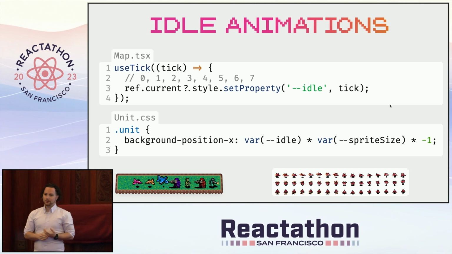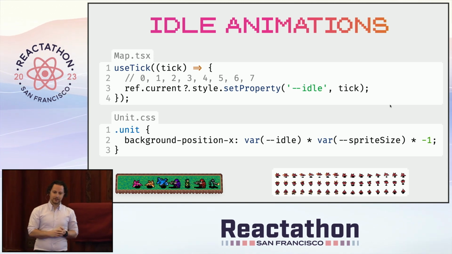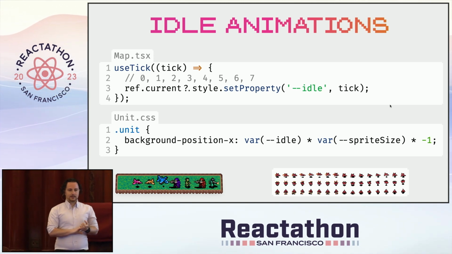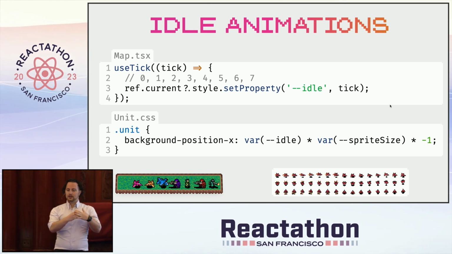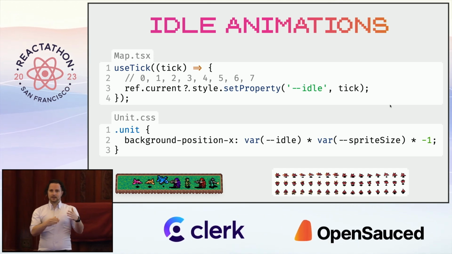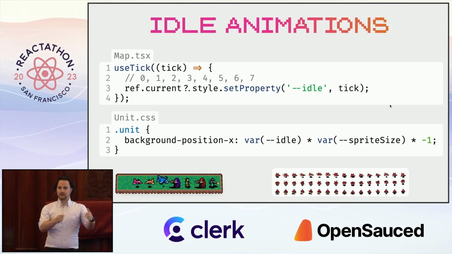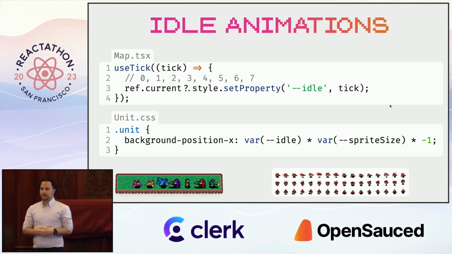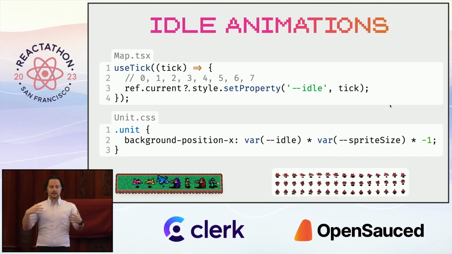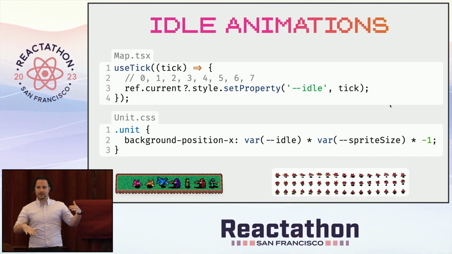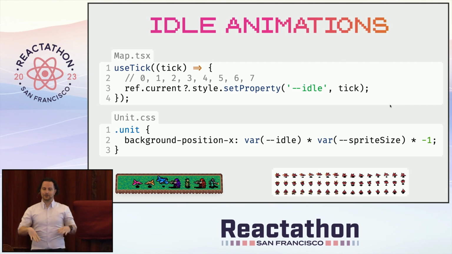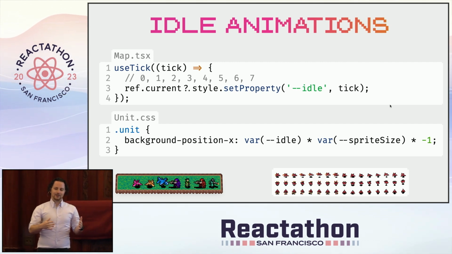And the thing with CSS animations, that's the first iteration that I had here, was that when you add a CSS animation to an element, that's when the timer for that CSS animation starts, or when you insert that element into the DOM for the first time. So what happened is you're building units at different times, and they were all out of sync. They were all going up and down out of sync, kind of like us, and that's more natural.